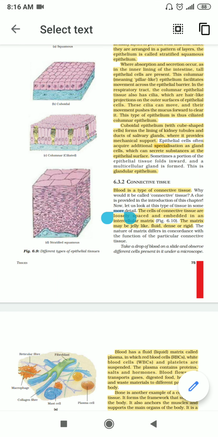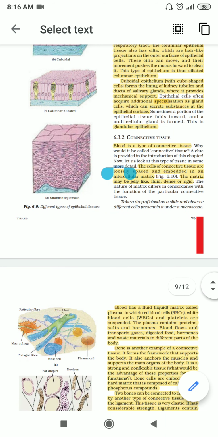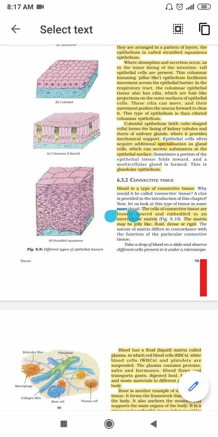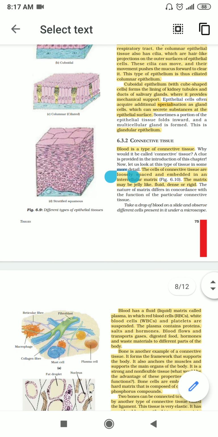Now some of these cuboidal epithelium cells are quite specialized and they fold inward, and a multicellular gland is formed. This is what we call glandular epithelium. They are present in areas where secretions take place, because the function of a gland is to secrete some important substances.